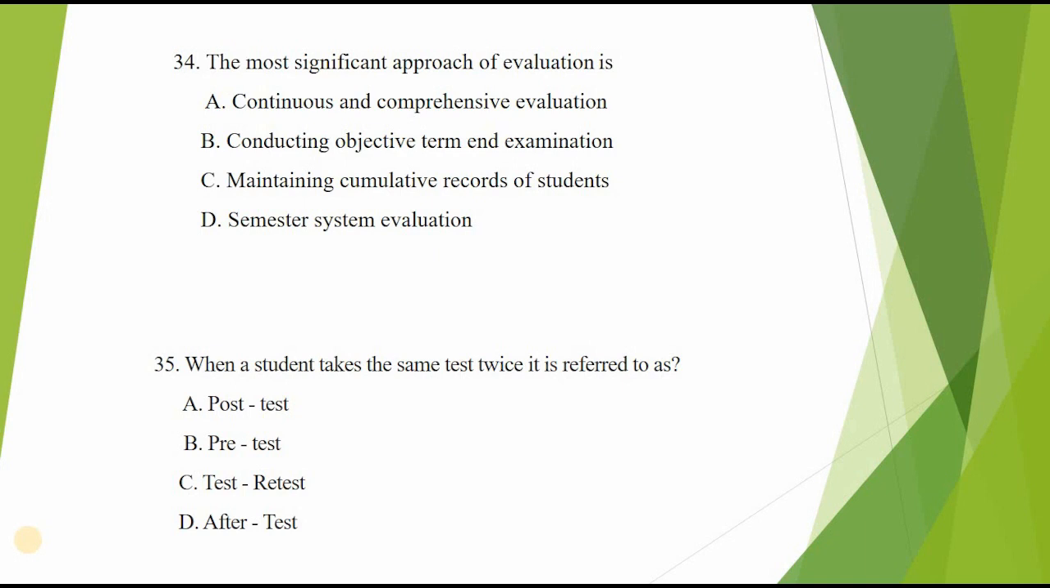35. When a student takes the same test twice, it is referred to as A. Post-test. B. Pre-test. C. Test retest. D. After test. While it is possible to observe a certain action over and over again, it is usually possible to repeat a survey only once. This leads to a test retest method, which compares two tests to learn how reliable they are. The method consists of administering the test to the same group of individuals on two different occasions. So, the correct answer is option C.